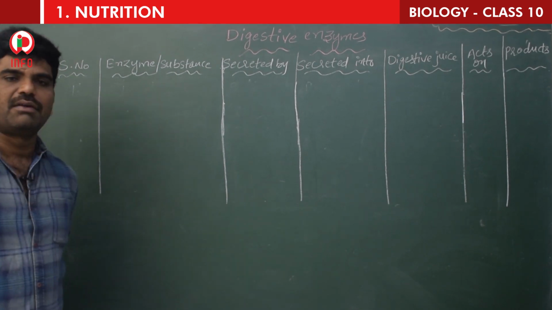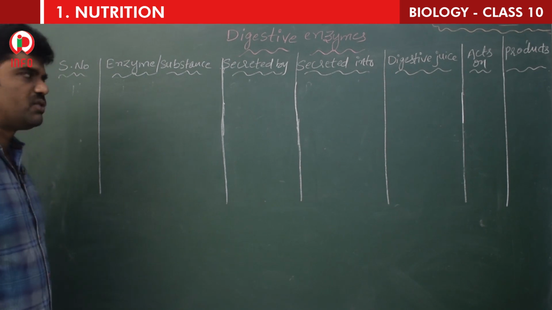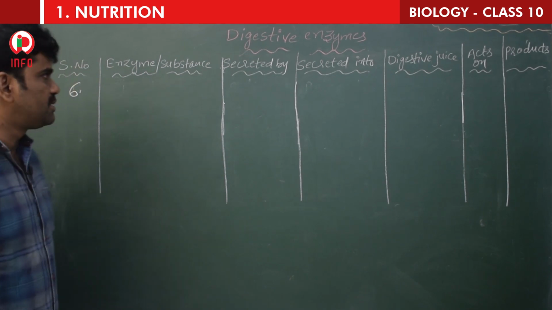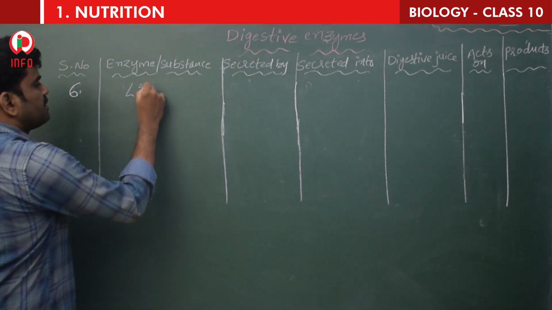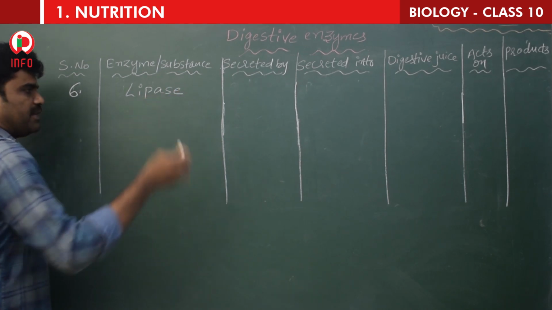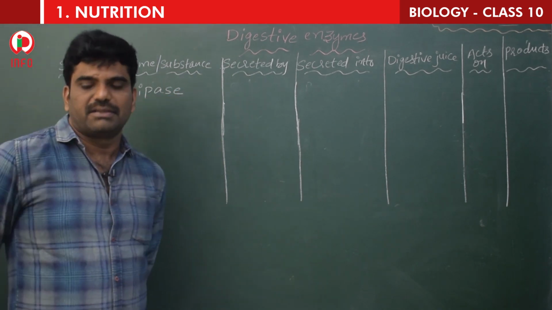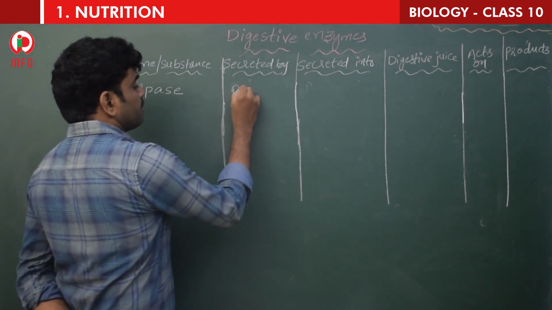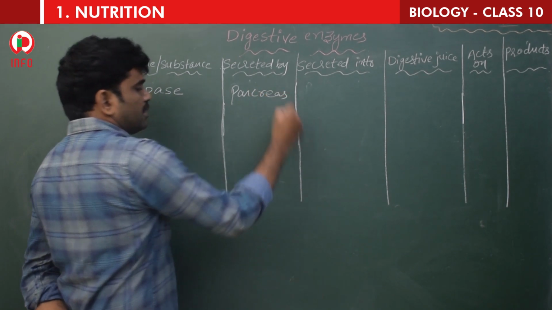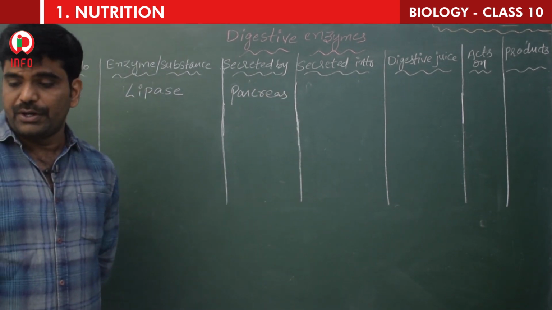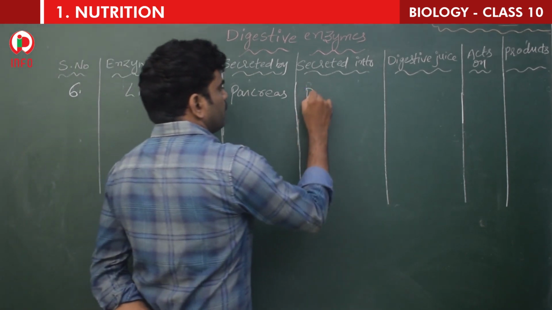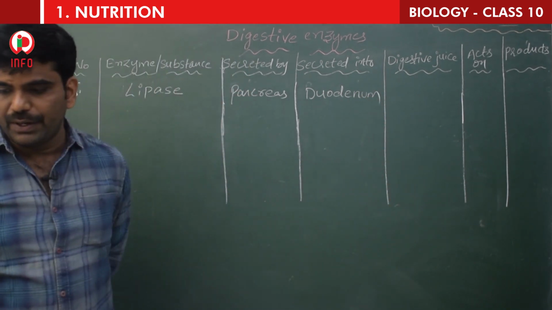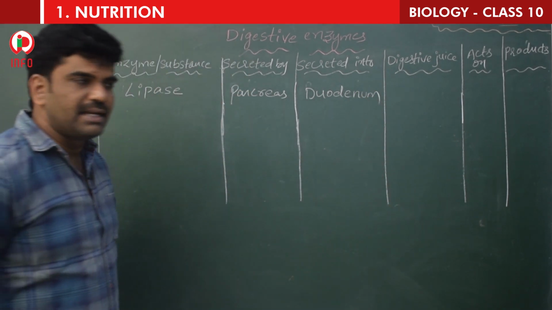Right. So far we have learned 5 enzymes. We have 3 more enzymes, children. Now let's go for the 6th one. What is the enzyme? Lipase. The name itself indicates that it converts lipids. So lipase is secreted by once again pancreas. Released into duodenum and the juice is pancreatic juice.